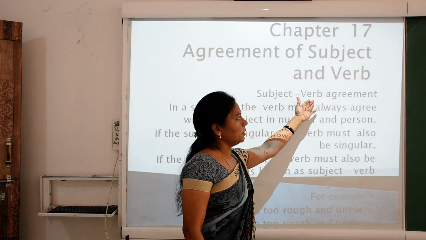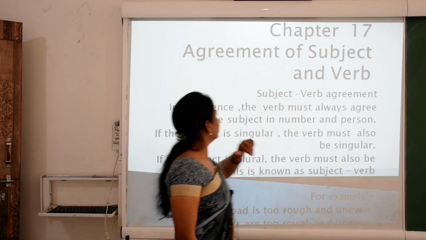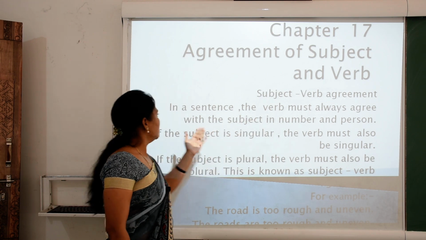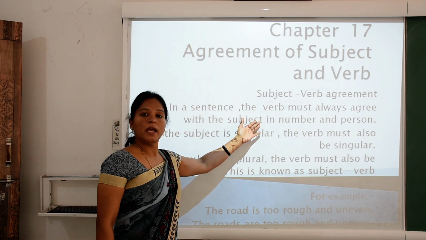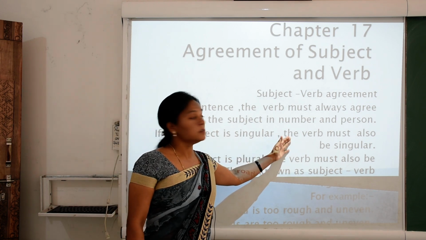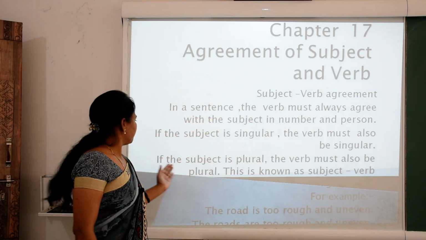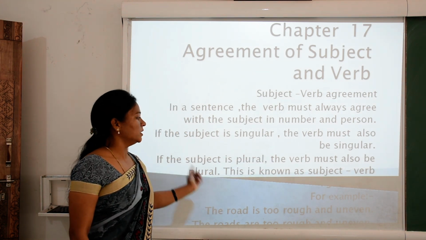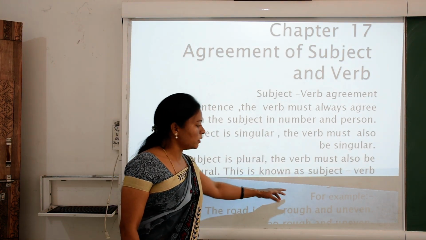Subject verb agreement. So children, what is subject verb agreement? In a sentence, the verb must always agree with the subject in number and person. If the subject is singular, the verb must also be singular. If the subject is plural, the verb must also be plural. This is known as subject verb agreement.